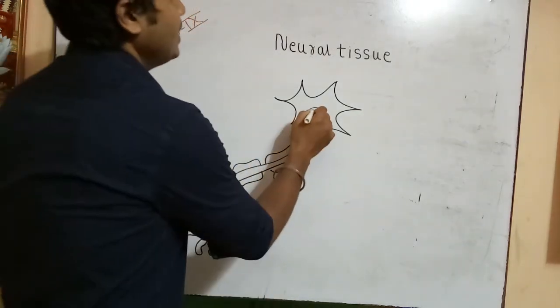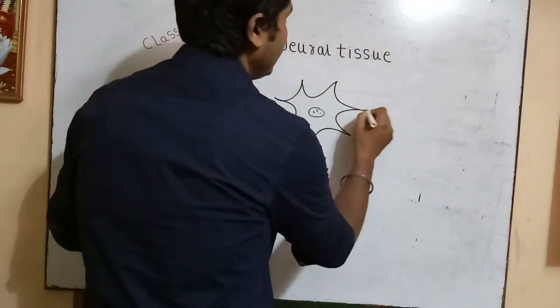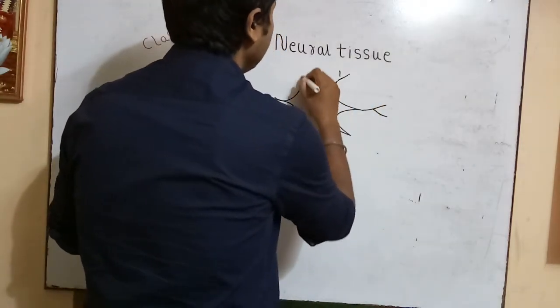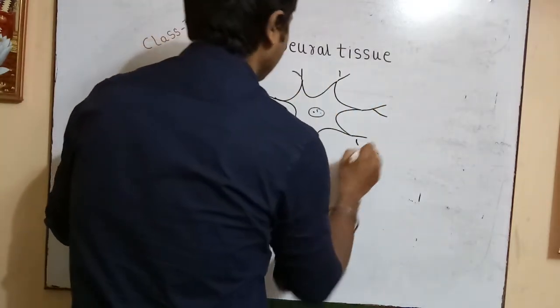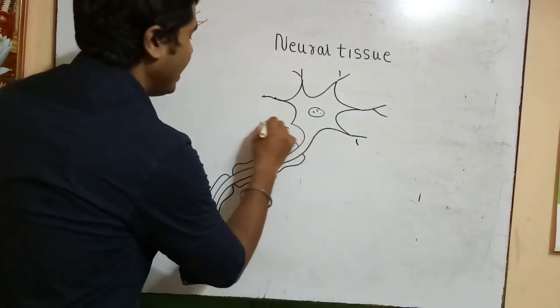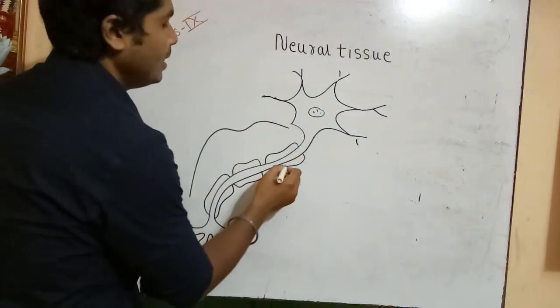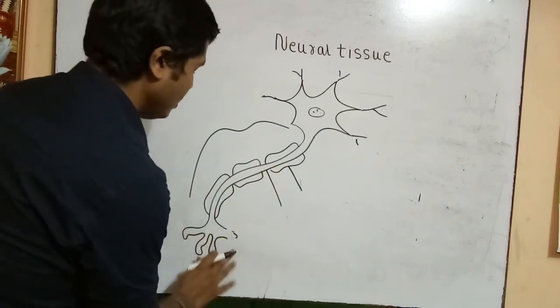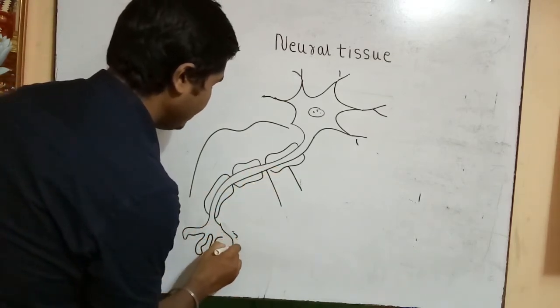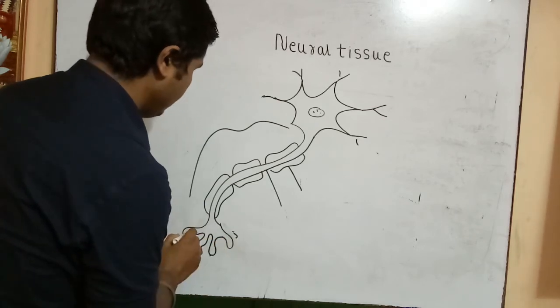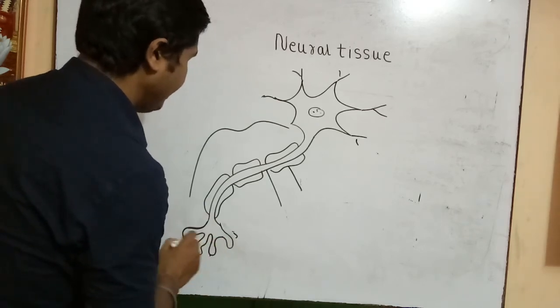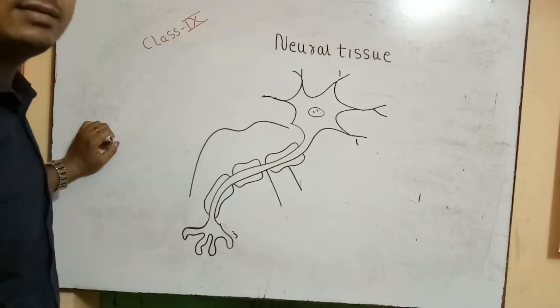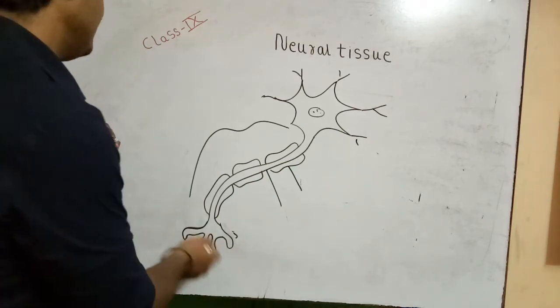This one will be known as the cell body, and the nucleus is in the cell body. This will be known as dendrites. Then this whole part will be known as the axon. This is the myelin sheath. This is the node of Ranvier. And this is the synaptic knob, where the axon ends, or you can also say this is the axon terminal.